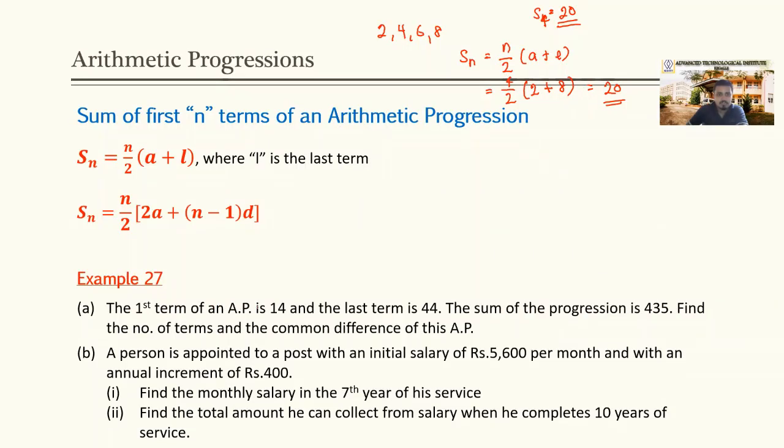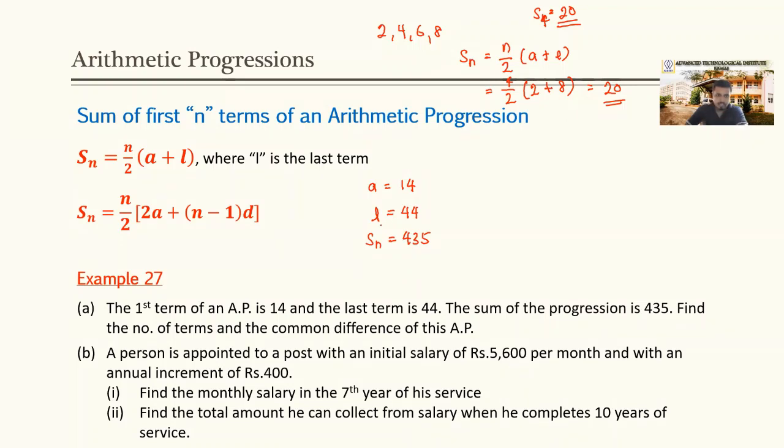The first term of an arithmetic progression is 14. It means the value of a should be equal to 14. And the last term is 44. The last term is our l value. The sum of the progression, Sn value, should be equal to 435.